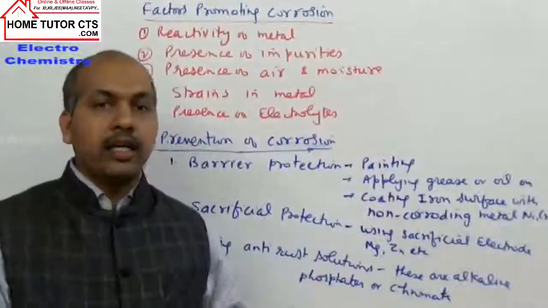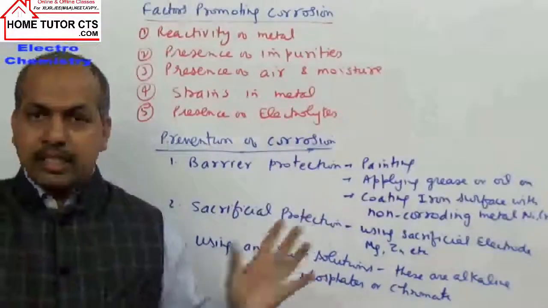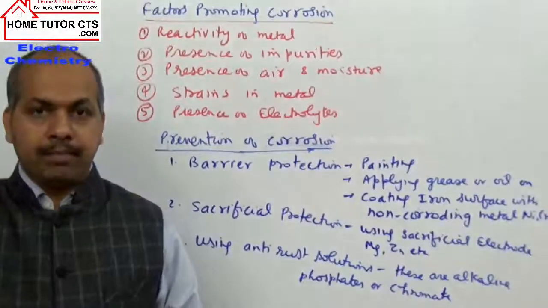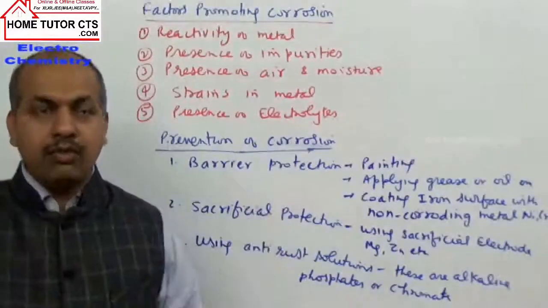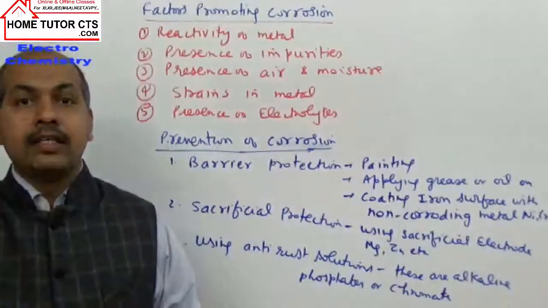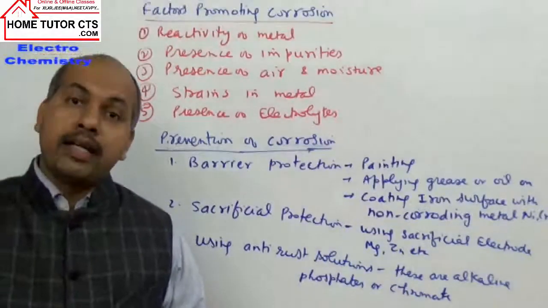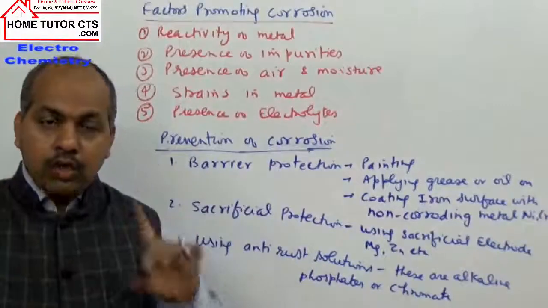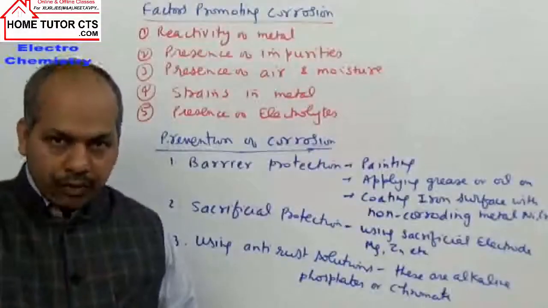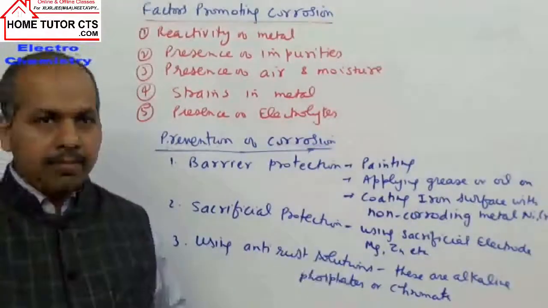For example, nickel, chromium or aluminium, which are either very less reactive, or they can form a protective layer of the oxide on the metallic surface. They also prevent rusting because they will not allow the contact of air or moisture with the metal surfaces.